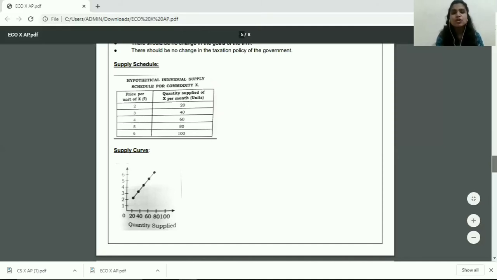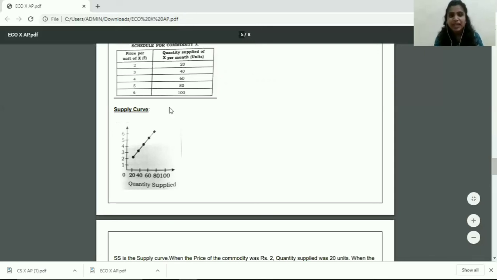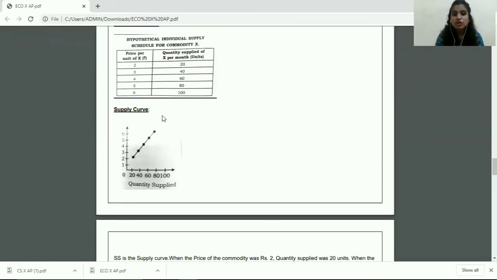After that comes your supply curve. So write the heading supply curve, draw your supply curve neatly, name both the axes. Now again, please use pencil and scale to draw your supply curve. Do not use pen to draw this. If you've used a pen to draw this and if you've drawn it very sharply, then you lose out on marks. So make sure you draw the supply curve very neatly using pencil and scale.